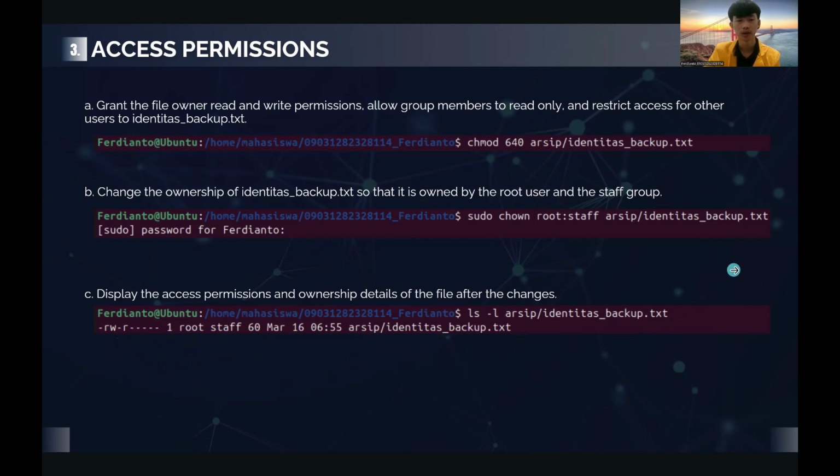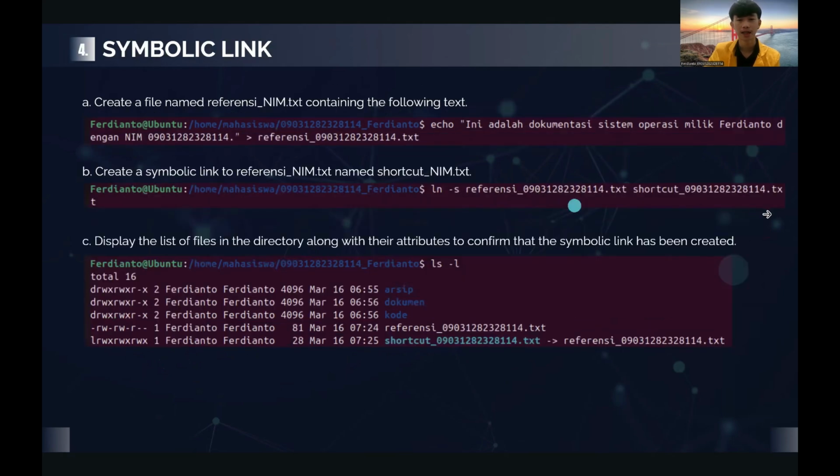And then we are going to number 4. Number 4 is about symbolic link.